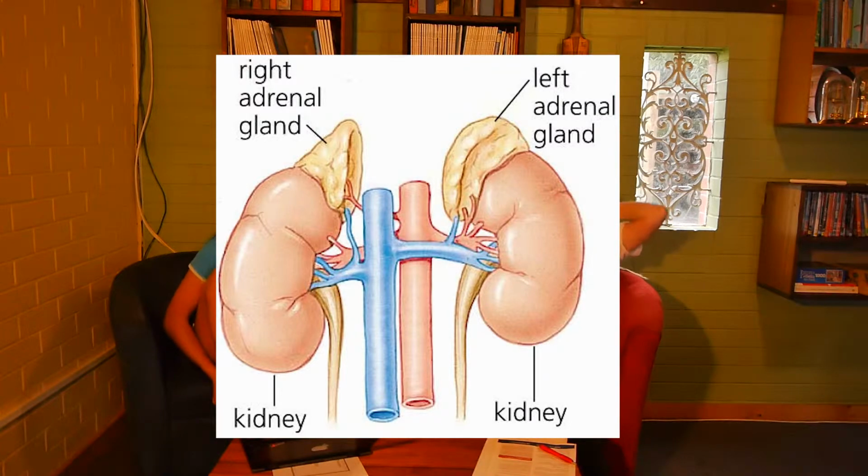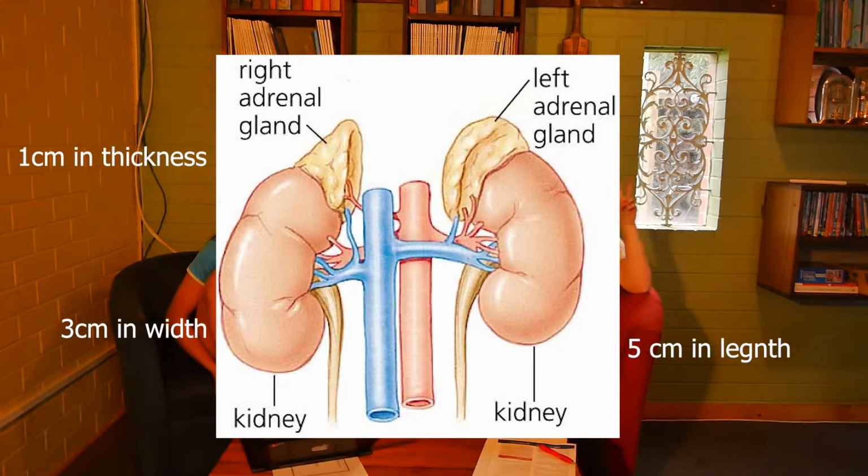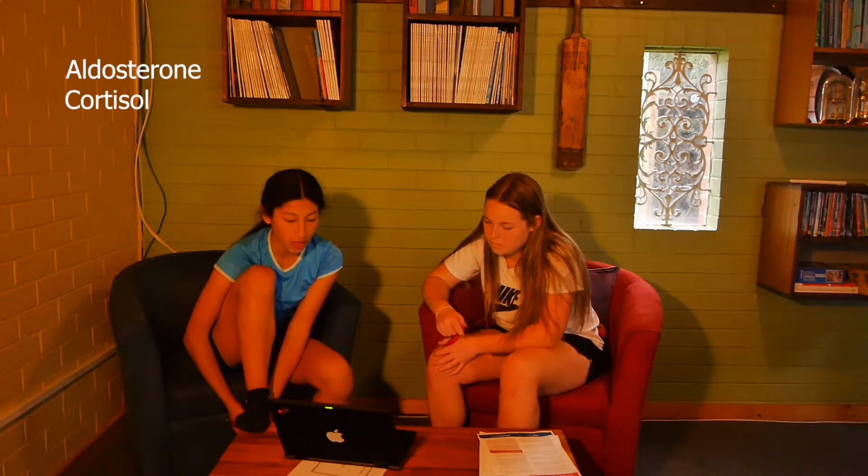In humans, the right adrenal gland is pyramidal in shape, whereas the left is semilunar or crescent-shaped and somewhat larger. The adrenal glands measure approximately 3 centimeters in width, 5 centimeters in length, and up to 1 centimeter in thickness. Adrenalectomy is the removal of one or both adrenal glands. The adrenal glands produce aldosterone, cortisol, adrenocorticotropic hormone,